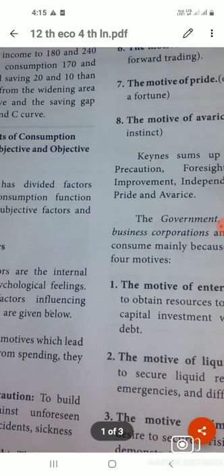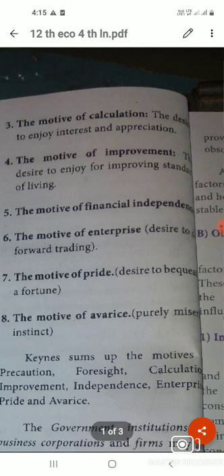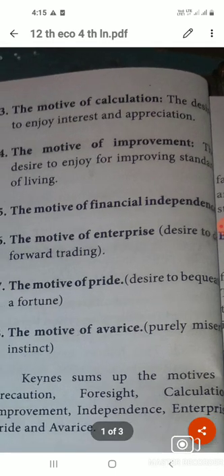Third one is the motive for calculation.